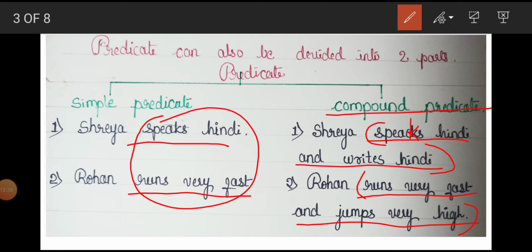I hope you have understood the classification of subject and predicate, and I believe that you can now identify and distinguish subject and predicate given in a sentence. In the last two classes, including this class, I taught you about subject and predicate, and how to determine the subject part and predicate part if a sentence is given to you. I hope you have understood that now. So now, based on this topic, I prepared some questions on the subject and predicate.